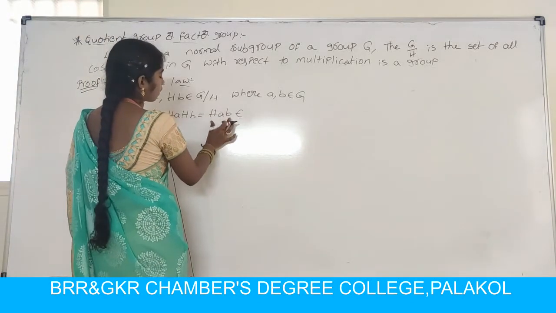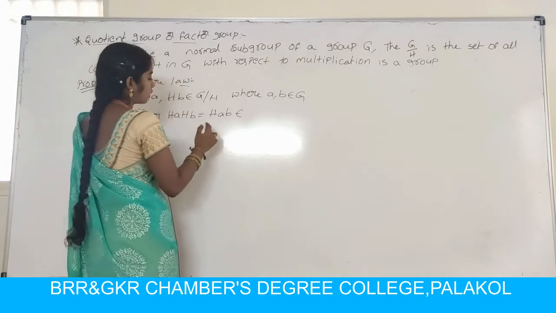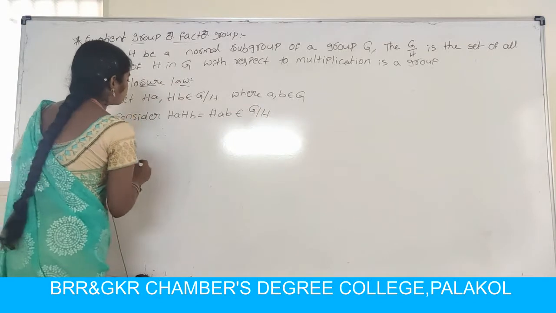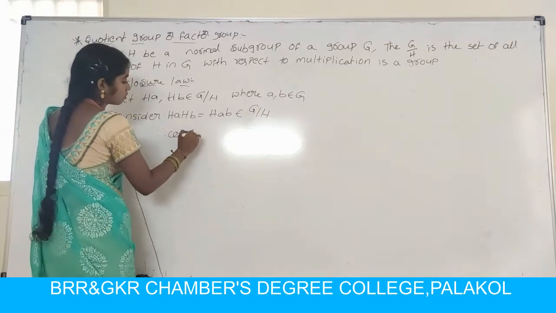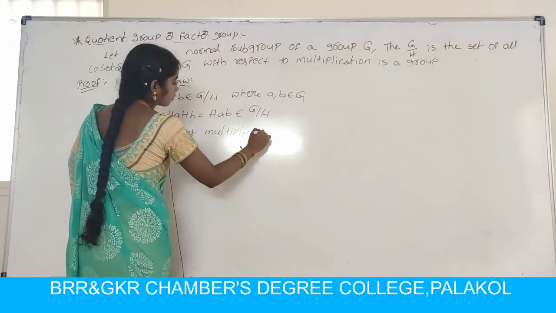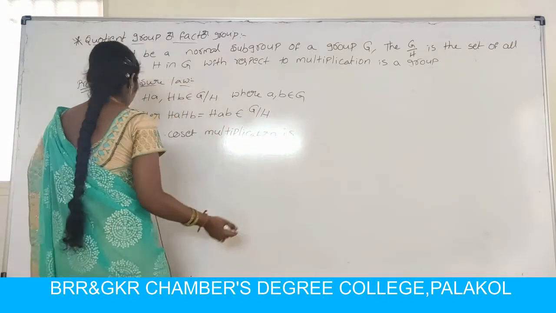So HAB is the right coset. So HAB belongs to G by H. So therefore coset multiplication is closure.